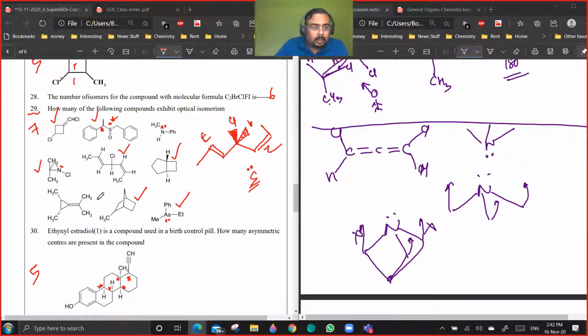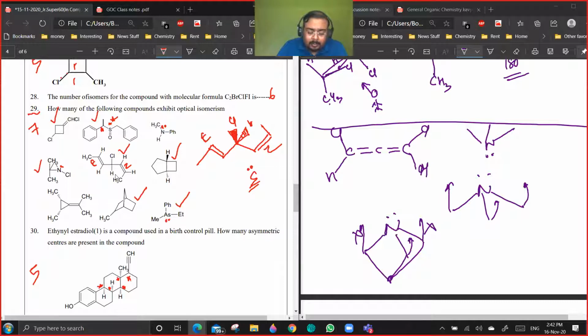Apart from this, in this case it is optically active because one side is E and this is Z, so these two are different groups.